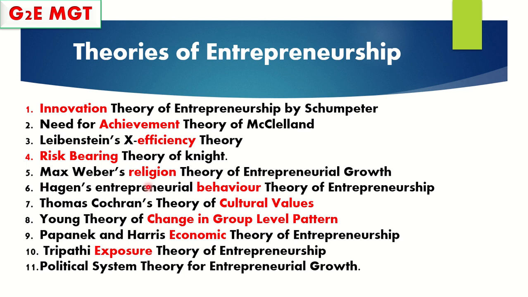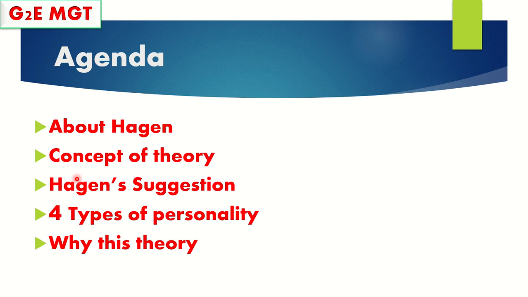Right now we are looking at behavior theory. We already looked at status withdrawal, but otherwise we can call it entrepreneurial behavior theory. This is another name for Hagen's entrepreneurship theory. Let's see the agenda for this one. We look at the author, the concept of this theory, the suggestion he has given, the four types of personalities available, and why this theory comes out.